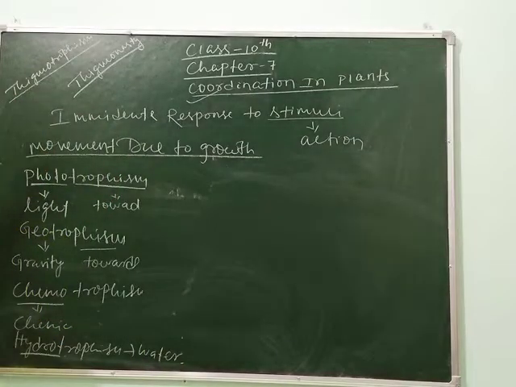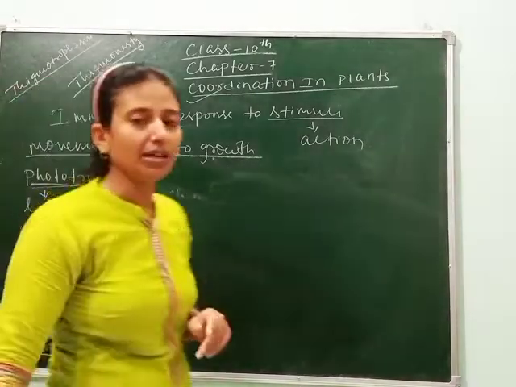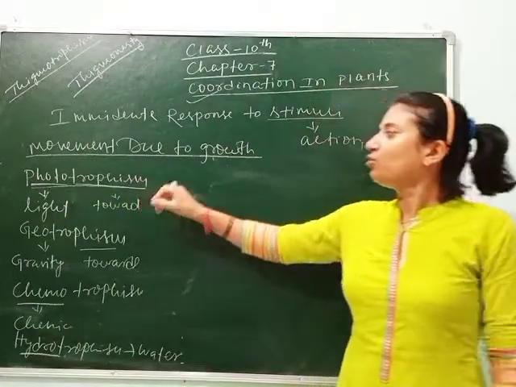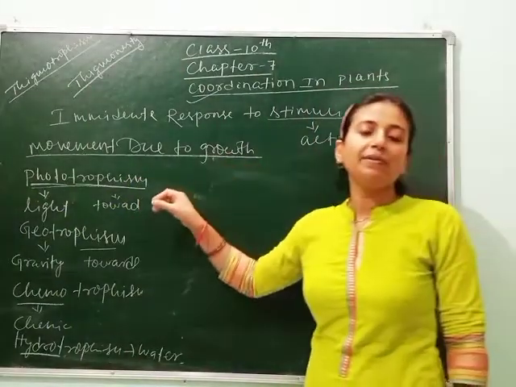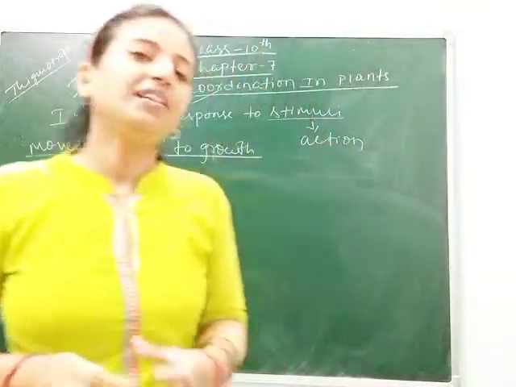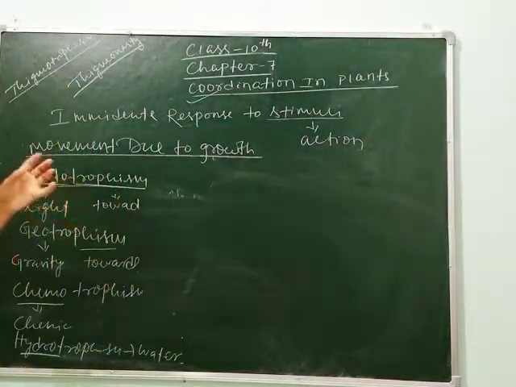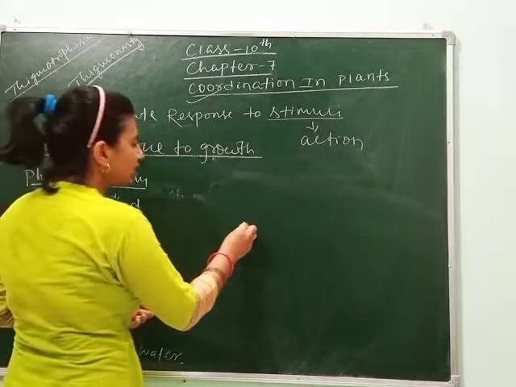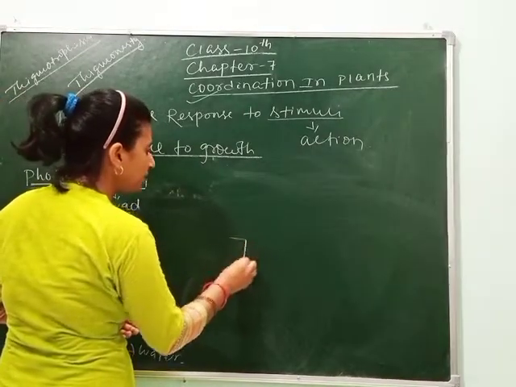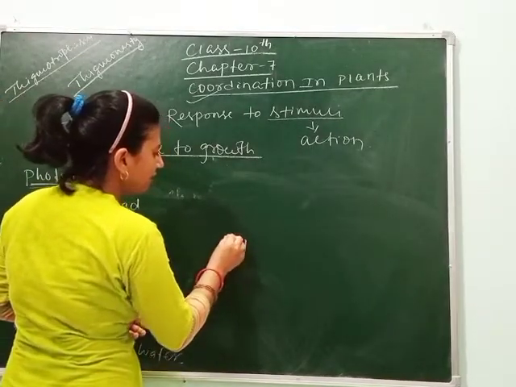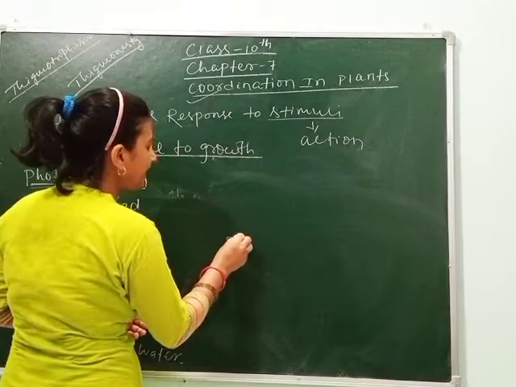So students, let's understand these with an example. Here I explained that phototropism is the movement by plants when the plant part grows in the direction of light or moves towards light. Suppose this is a plant, a potted plant, which is planted in a pot.